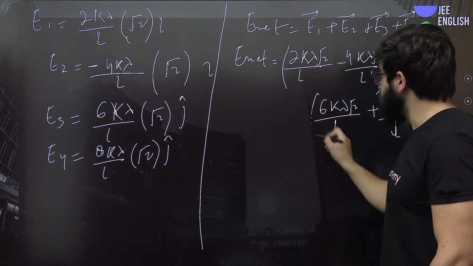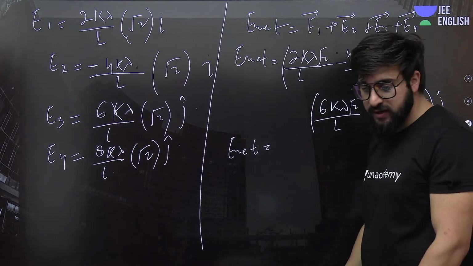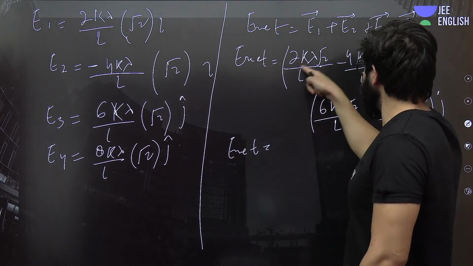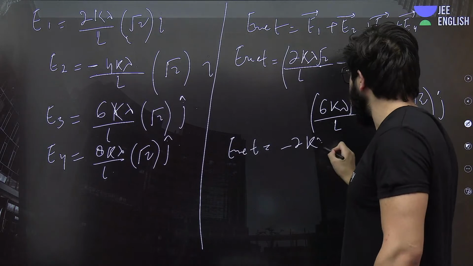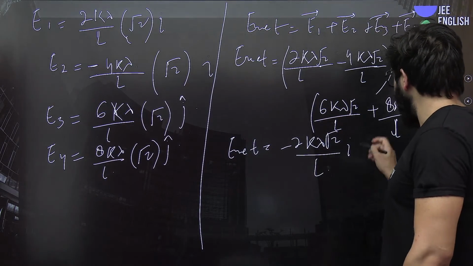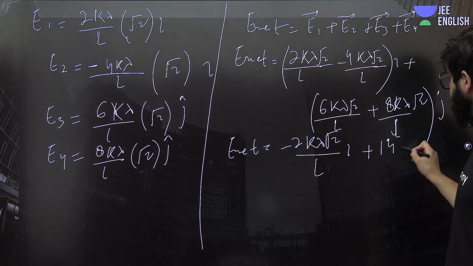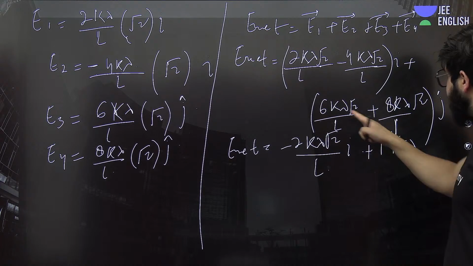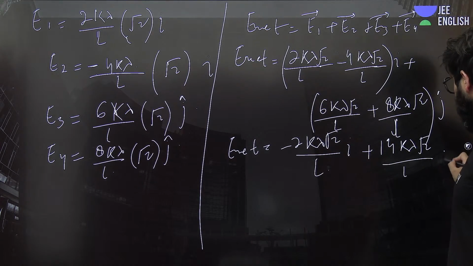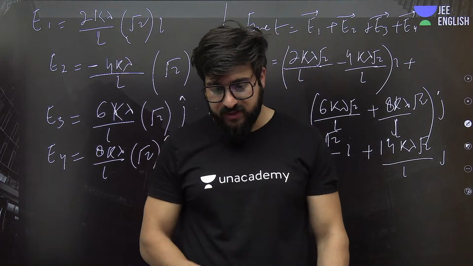and it will be j cap. So finally, what I'm going to get in this case is, this question was a very good question, and it was not that difficult also. So can I say this will be minus 2√2 kλ upon L into i cap, and plus this will add up to 14√2 kλ upon L, this will be j cap. Okay, all of you understood? Come on in the live chat.